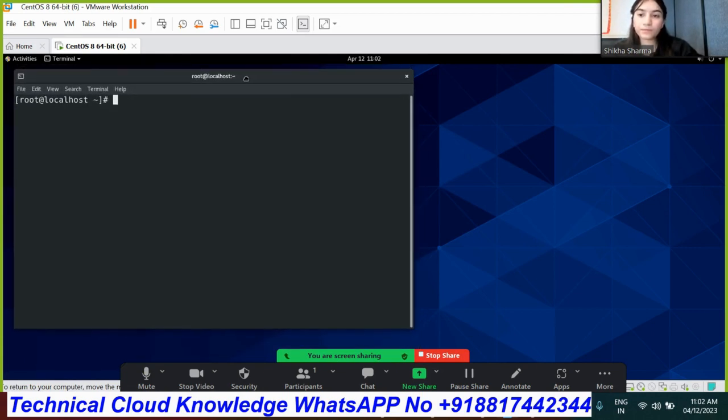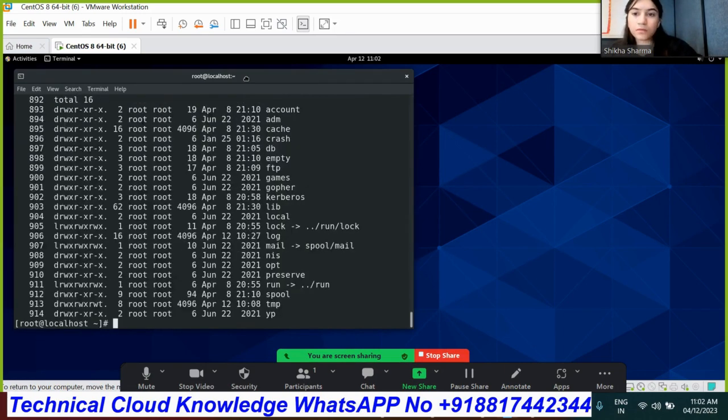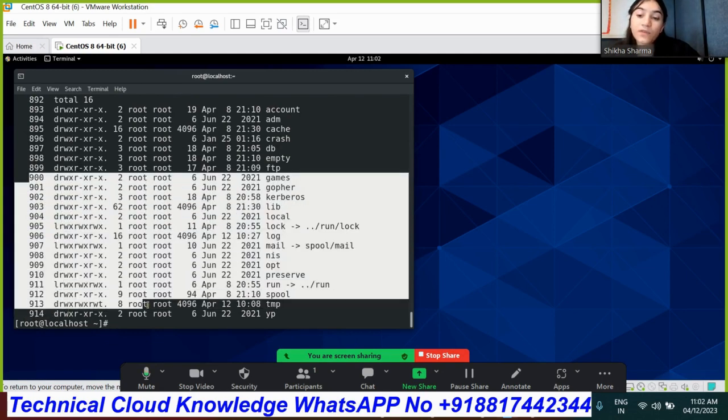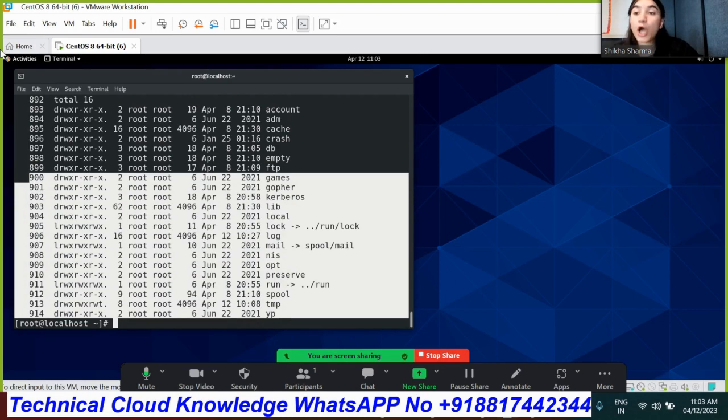First let's run it. How much content is available? 914. Now I want to check all these. I want just the range of 900 to 914 content of the forward slash by using the awk command. How will we do that?